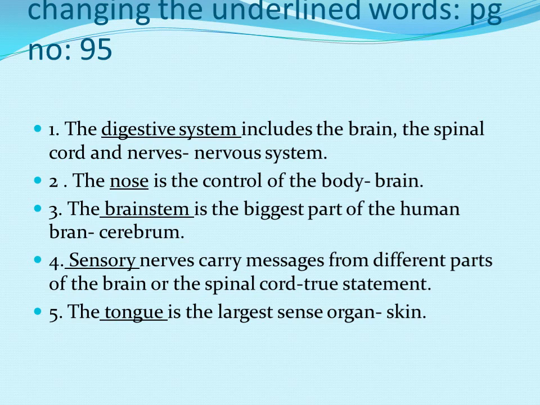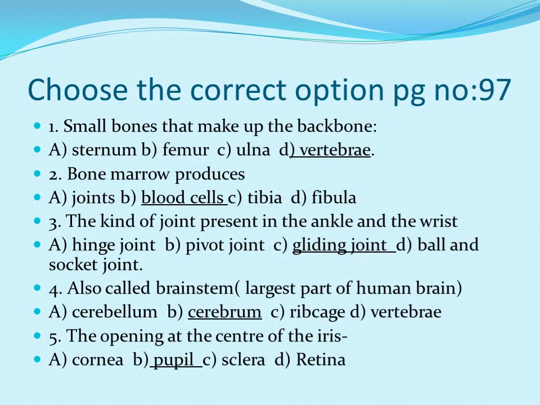Sensory nerves carry messages from different parts of the body to the spinal cord. Yes, the statement is right. Only the sensory nerves carry the messages. The tongue is the largest sense organ. No, the skin is the largest sense organ. And then choose the correct option. On page number 97, the small bones that make up the backbone are the vertebrae.